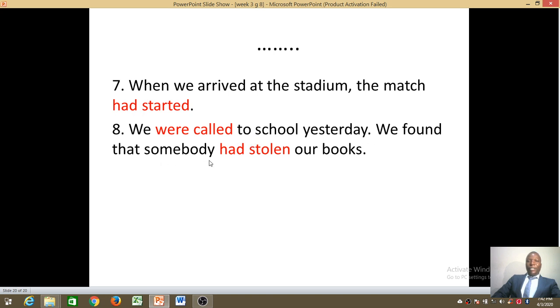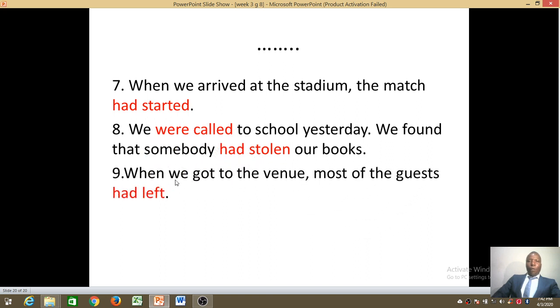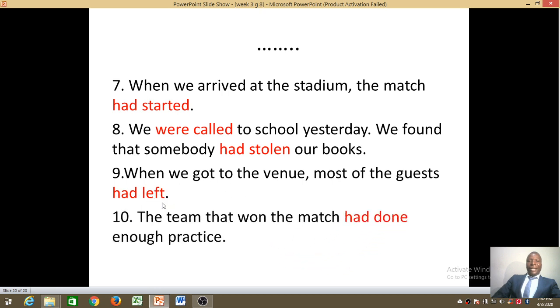Next, we were called to school yesterday. We found that somebody had stolen our books. Look at this word. We were called. Where is it? Aha. This one is in past participle. What about this? Of course, it is in past perfect. Next. When we got to the venue, most of the guests had left. So the word had left is in what? In past perfect.